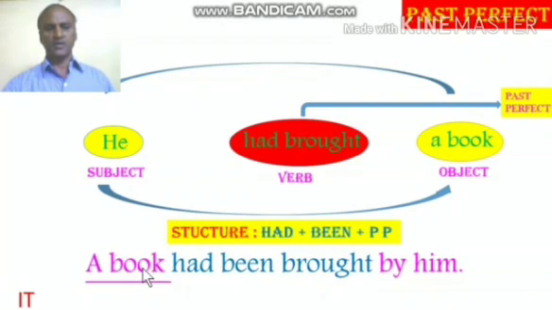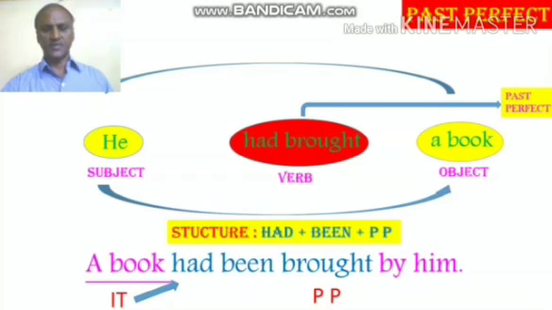A book is the subject. When you reduce that, we get it, the third person singular, but no problem. Had is the same for all, whether singular or plural. Had is the verb in the passive voice. Then been as given in the structure, and then the past participle of the verb brought is again brought. Hence, a book had been brought by him is the answer for this sentence.